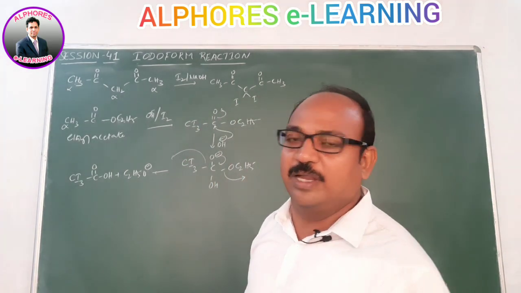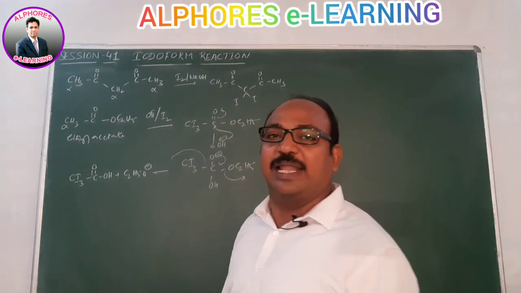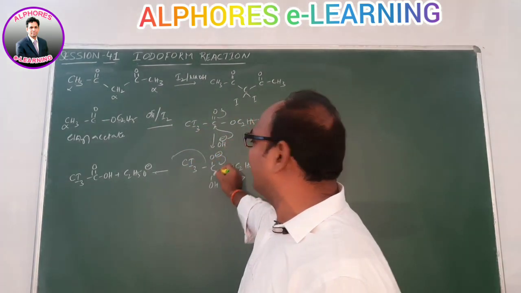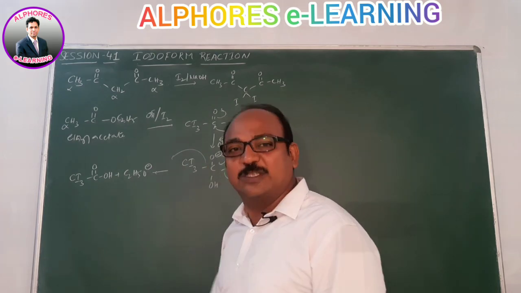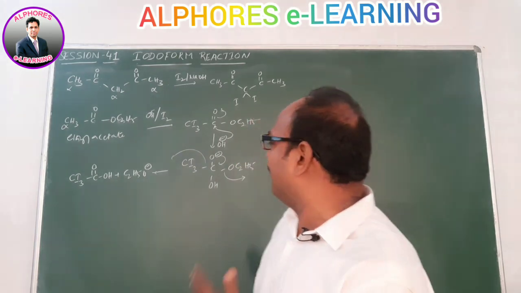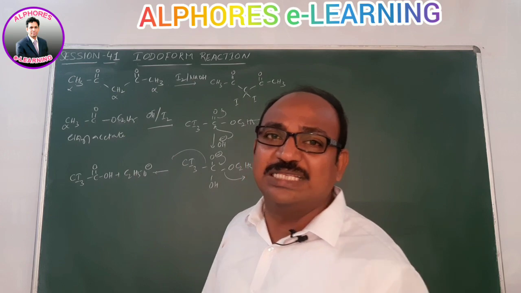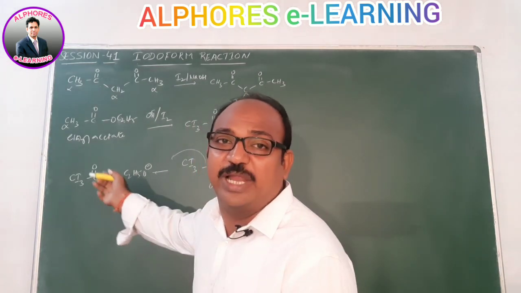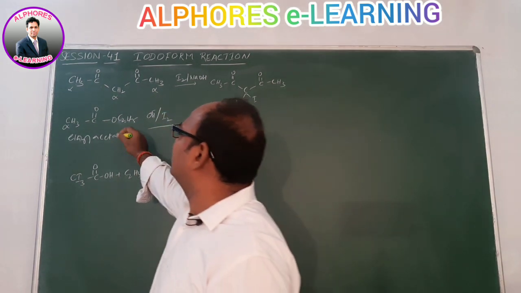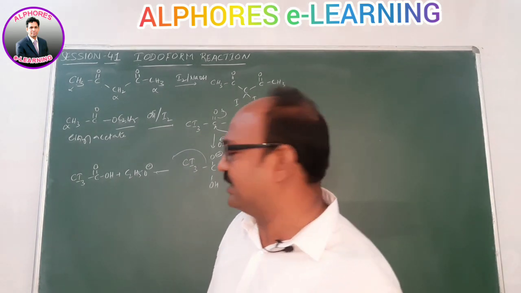After formation of this, OH minus acts as a nucleophile. This OH minus has to come and attack this C double bond O, and the pi electrons are shifted back. Upon reversal of the negative charge, we expect CI3 but we get OC2H5 minus. So instead of CI3, we get OC2H5 minus. Is it possible to get any iodoform reaction? No way. So esters do not perform this reaction.